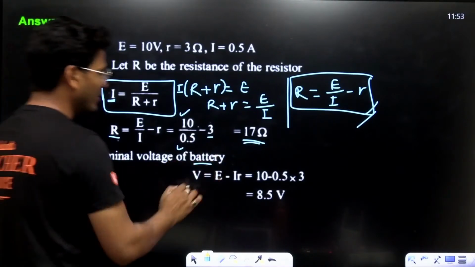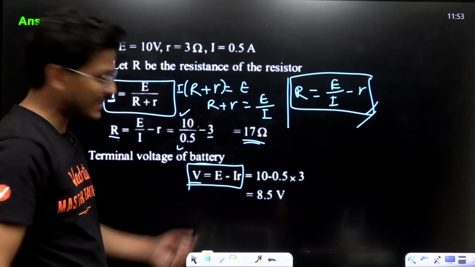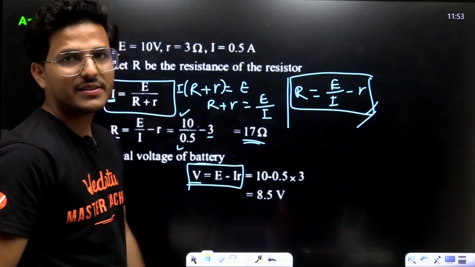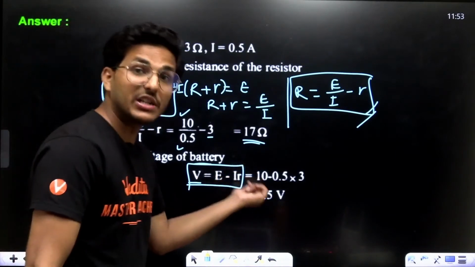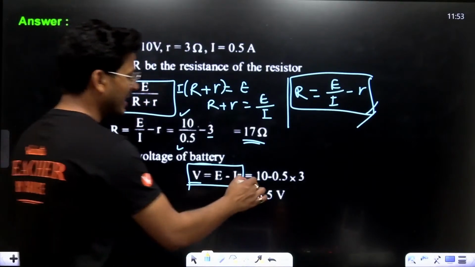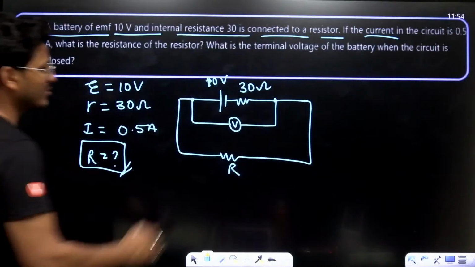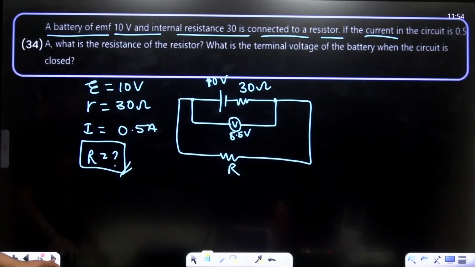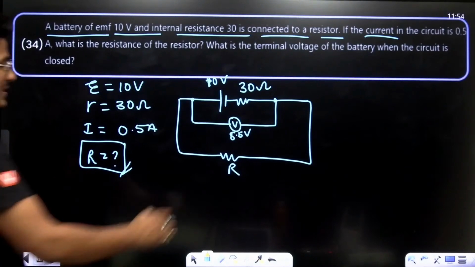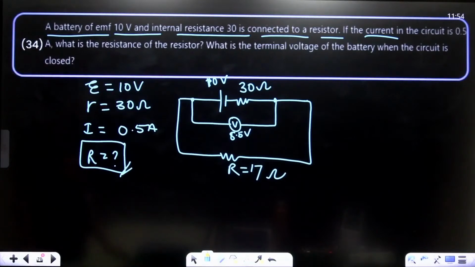Now, terminal voltage V equals E minus Ir. Potential difference is basically EMF minus current from the cell times the internal resistance. 10 minus 0.5 into 3, that is 8.5 volt. This voltmeter shows 8.5 volt, right? And the external resistance is 17 ohm. All right.